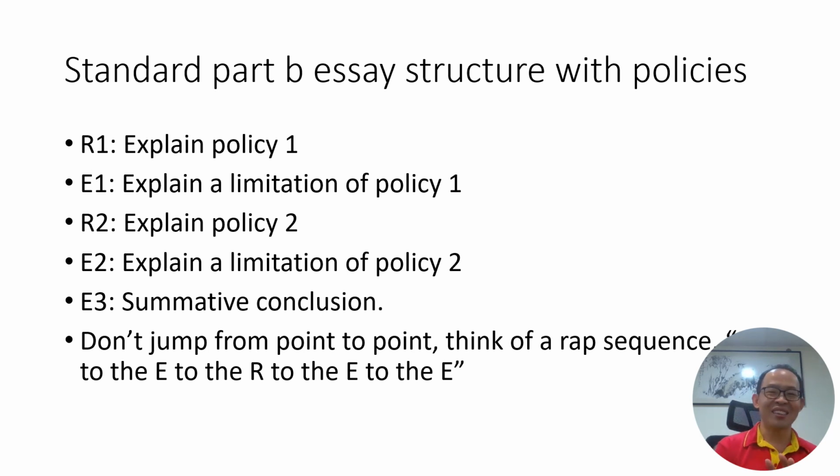Okay, this is like something like a rap sequence, right? R to the E to the R to the E to the E. This was a rap song that your parents may have heard in the 1990s by C.J. Lewis. The song title is called R to the A. You can listen to it in your free time, or you can ask your parents about it.